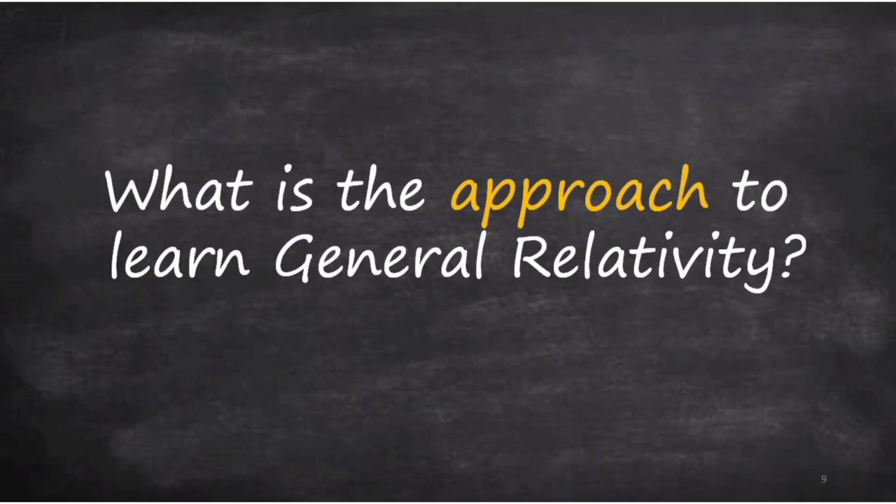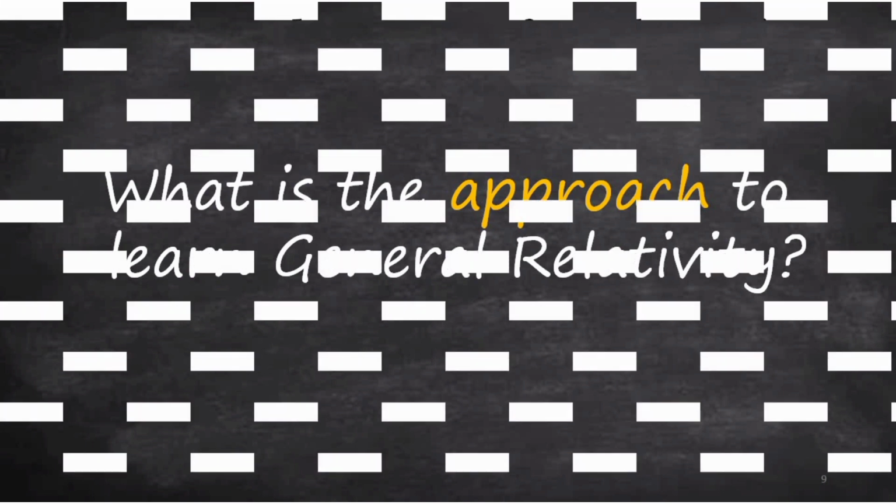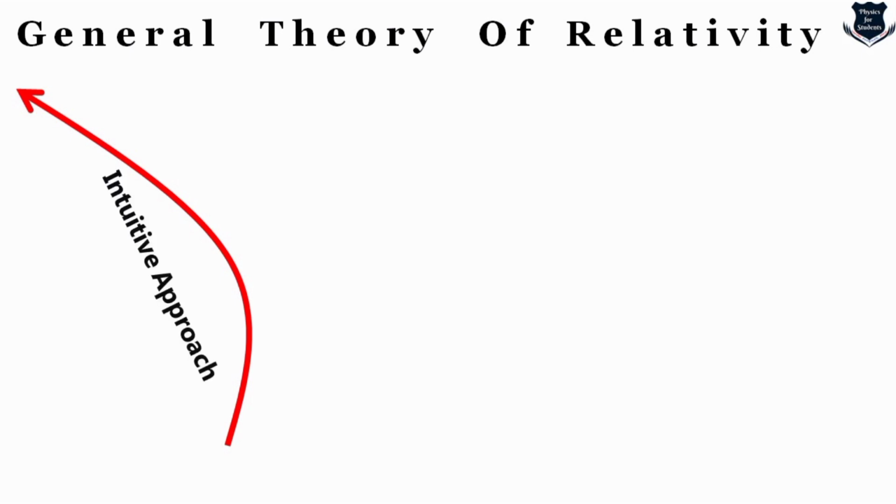Okay. Now, whenever we are learning general theory of relativity, for the students especially, or those who are starting with undergrad, it is a very common question: what is the approach that we should take? Now, what do I mean by approach? Most of us who are very passionate about relativity and are starting to learn general relativity take an intuitive approach.